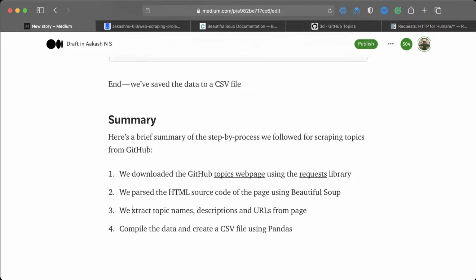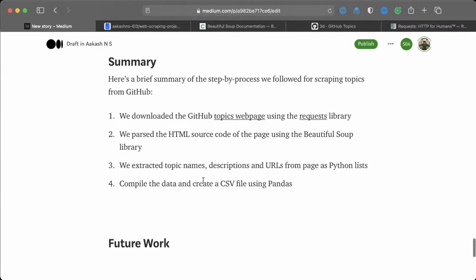Then you say we extracted topic names, descriptions, and URLs from the page as Python lists. And then we compiled the data and created a pandas data frame and saved it to a CSV file.